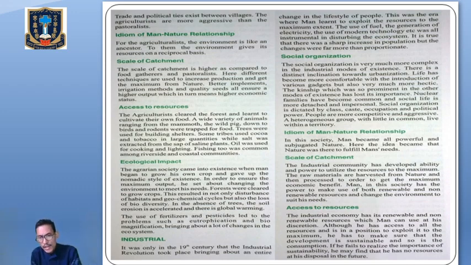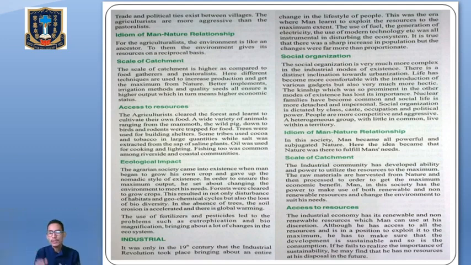Okay, now let's talk about access to resources. The industrial economy has renewable and non-renewable resources which man can use at his own direction. Although he has access to all the resources and is in a position to exploit them to the maximum, he has to make sure that the development is sustainable, and so is the consumption. If he fails to realize the importance of sustainability, he may find that he has no resources at his disposal in the future. So here we can see the importance of sustainable development without hampering the environment, the nature.